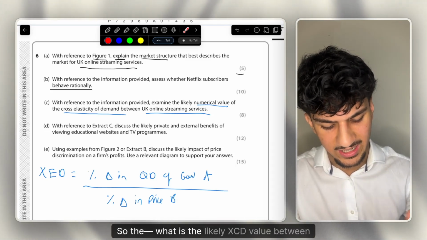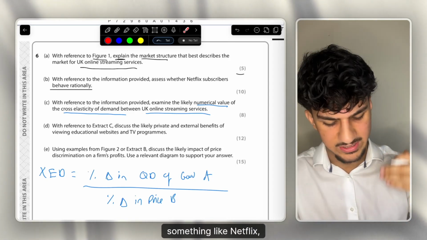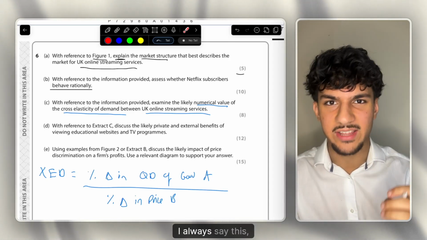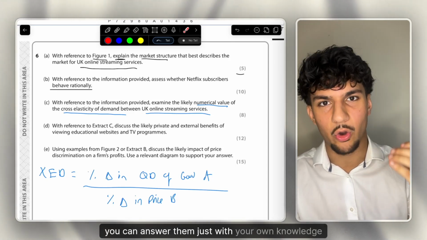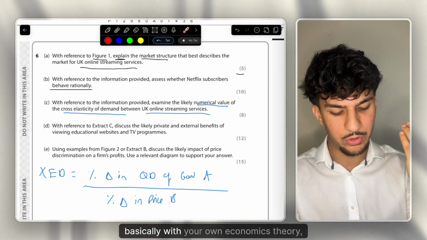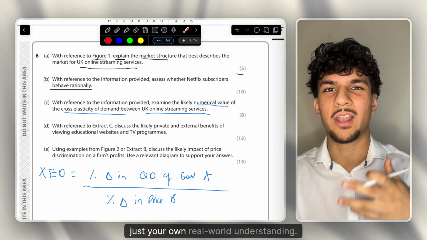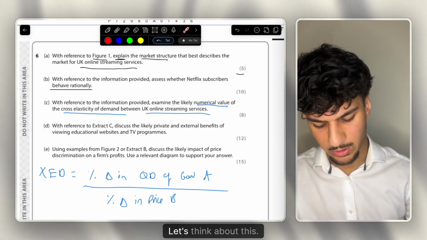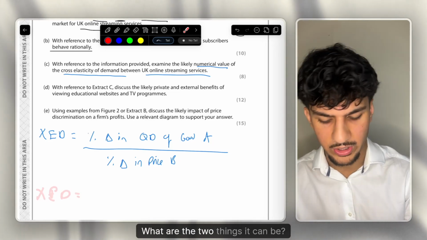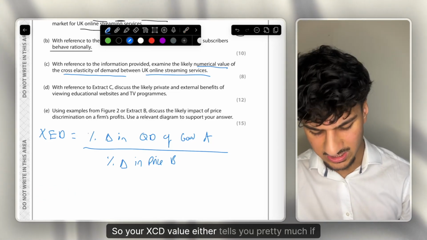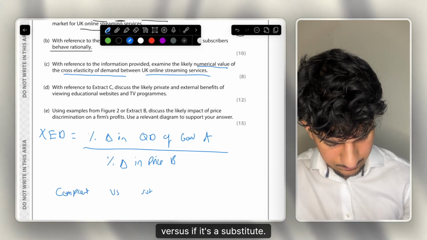So what is the likely XED value between these streaming services, so between like Netflix, Disney Plus? I always say this, but a lot of these section B questions, you can answer them just with your own knowledge you have in your brain, basically, with your own economics theory, with your own reading the news, just your own real world understanding. Let's think about this. So XED value, again, it relies a bit on your content knowledge. What are the two things that it can be? Your XED value tells you pretty much if it's a complement versus if it's a substitute.